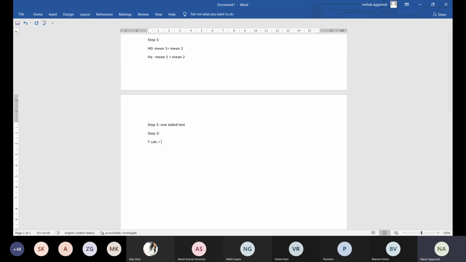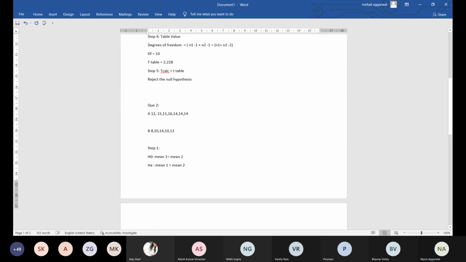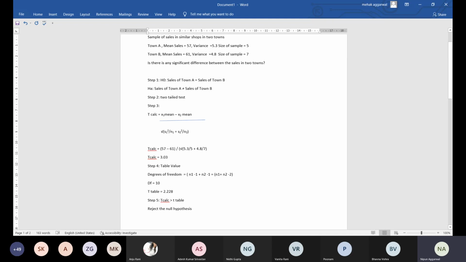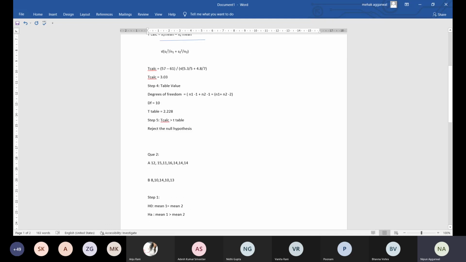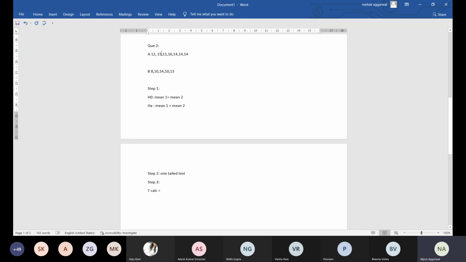But what is the difference in this particular case as compared to the previous case? Sir, in this question the variance is not given. Variance is not given. The difference is that in the previous case you were provided with the data like mean and variance, but here the data is given and you are not provided with those. You have to calculate the mean and the variance from the data itself.